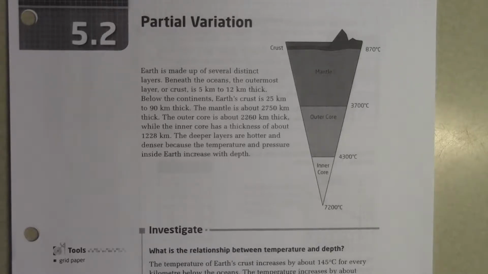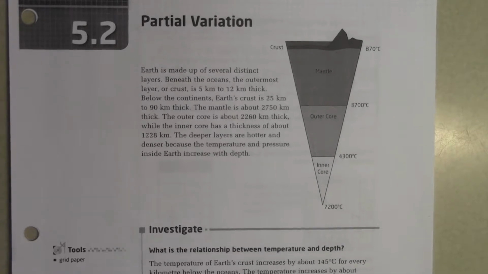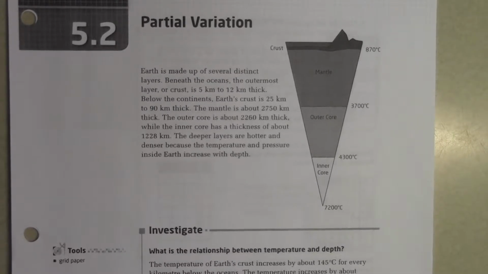Deeper layers are hotter and denser because the temperature and pressure inside Earth increase with depth. Good. Everybody know that about the Earth? The further you go down, the hotter it gets. Temperatures at the core of the Earth approach the temperatures on the surface of the sun. Okay, it actually gets that hot.